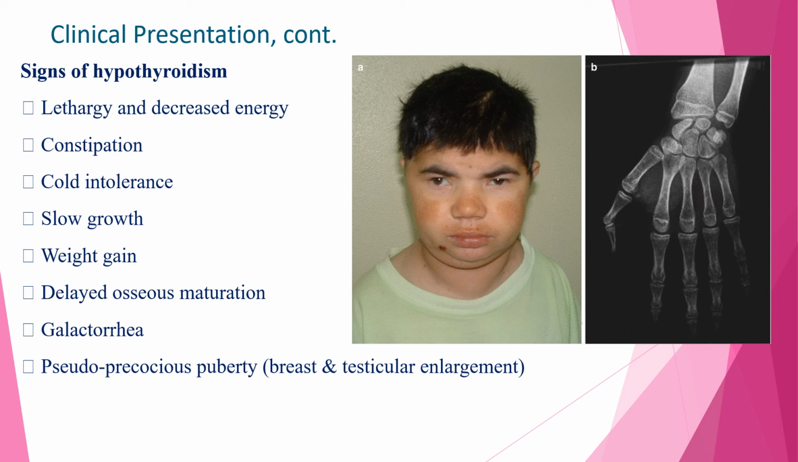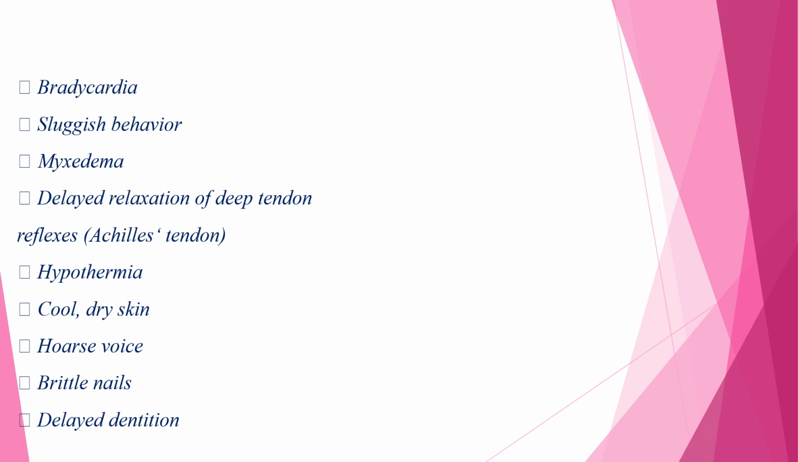Signs of hypothyroidism include lethargy and decreased energy, constipation, cold intolerance, slow growth, weight gain, delayed bone maturation, galactorrhea, pseudo-precocious puberty such as breast and testicular enlargement can happen. Most of the time, the bone age is younger than that of the patient's age. So, delayed bone maturation is the most common symptom of hypothyroidism. The other is bradycardia, sluggish behavior, myxedema, delayed relaxation of deep tendon reflex, such as Achilles tendon, and hypothermia, cold and dry skin, hoarse voice, brittle nails, and delayed dentition can happen.